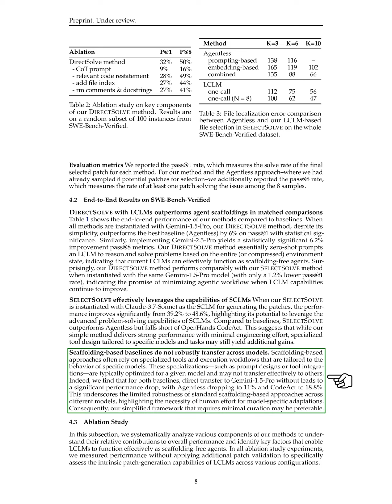We also observed that scaffolding-based approaches do not transfer well across models. These methods often rely on specialized tools and workflows tailored to specific models, which may not work effectively with others. We found that direct transfer to GEMINI 1.5 Pro resulted in a significant performance drop for both baselines, with agentless dropping to 11% and Code Act to 18.8%. This highlights the limited robustness of standard scaffolding-based approaches and the need for human effort in model-specific adaptations. Therefore, our simplified framework requiring minimal curation may be more advantageous.